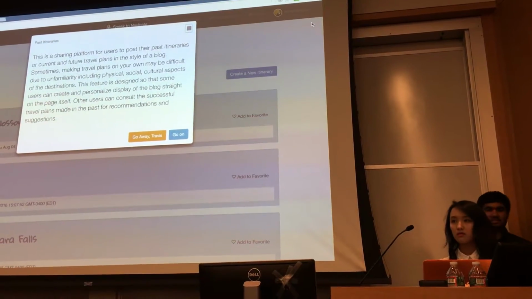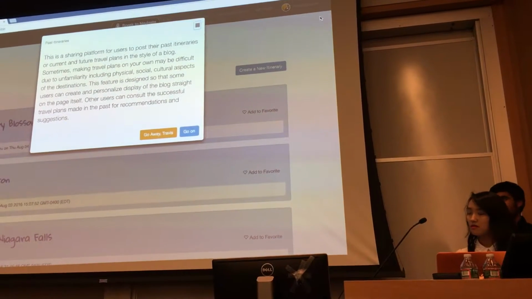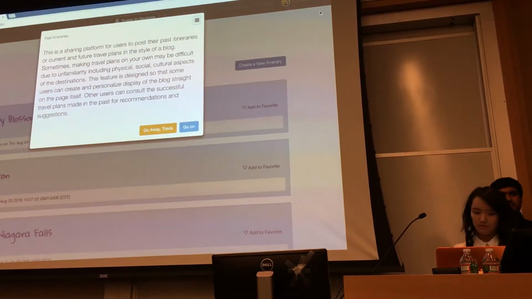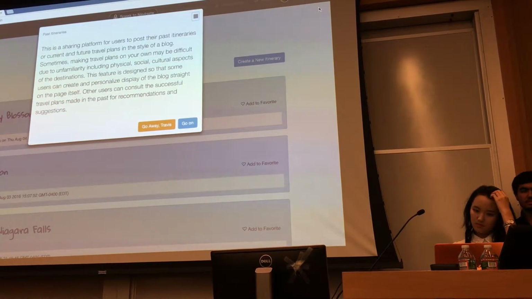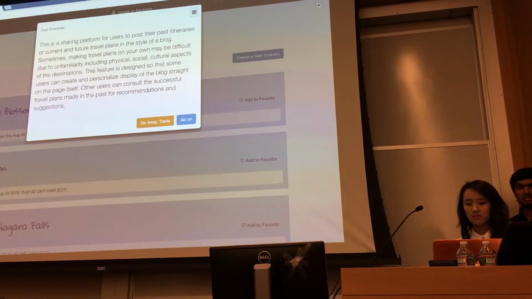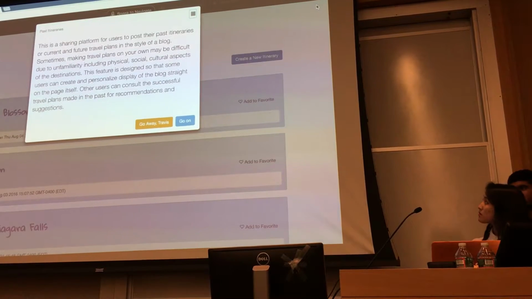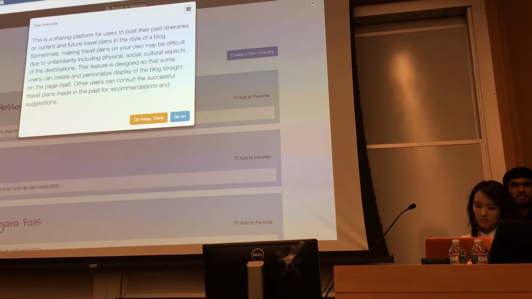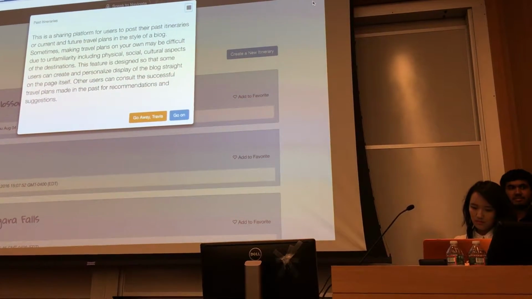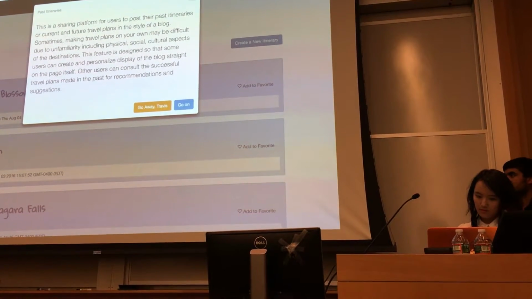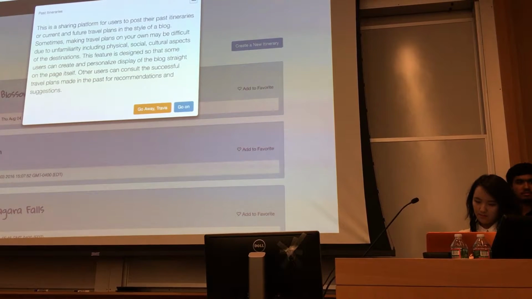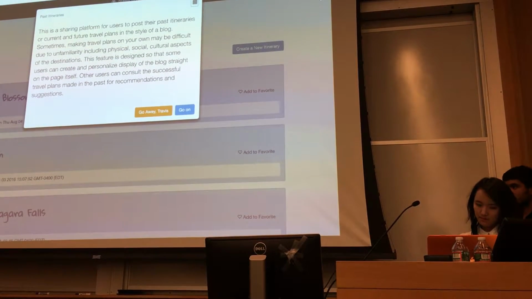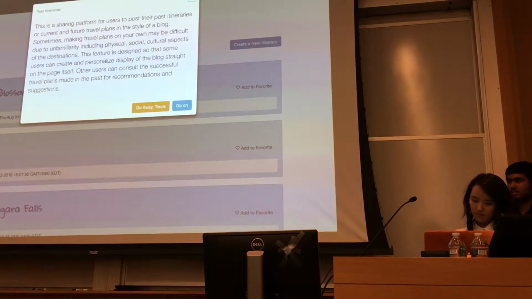This is a sharing platform for users to post their past itineraries or current and future travel plans in the style of a blog. Sometimes, making travel plans on your own may be difficult due to unfamiliarity, including physical, social, cultural aspects of the destinations. This feature is designed so that users can create a personalized display of their blog straight on the page itself. Other users can consult the successful travel plans made in the past for recommendations and suggestions.